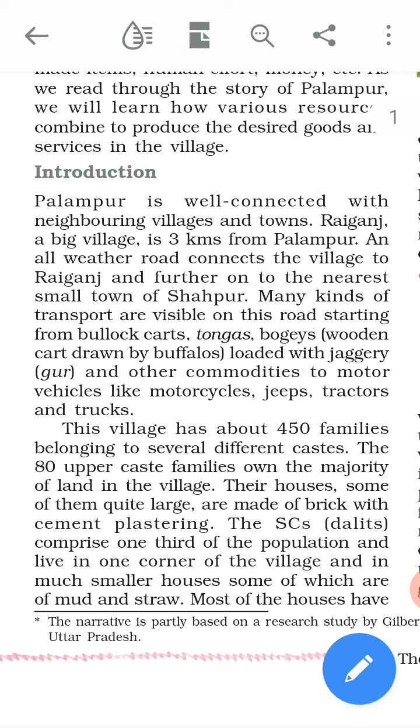Starting from bullock carts, we can also see tongas, bogies. Here bogie means a wooden cart drawn by buffaloes, loaded with jaggery, meaning gur, and other commodities. Commodities means things. Then motor vehicles like motorcycles, jeeps, tractors and trucks. Now these are the kinds of transport we can see on this road, the road which connects Palampur as well as Raiganj and the small village.